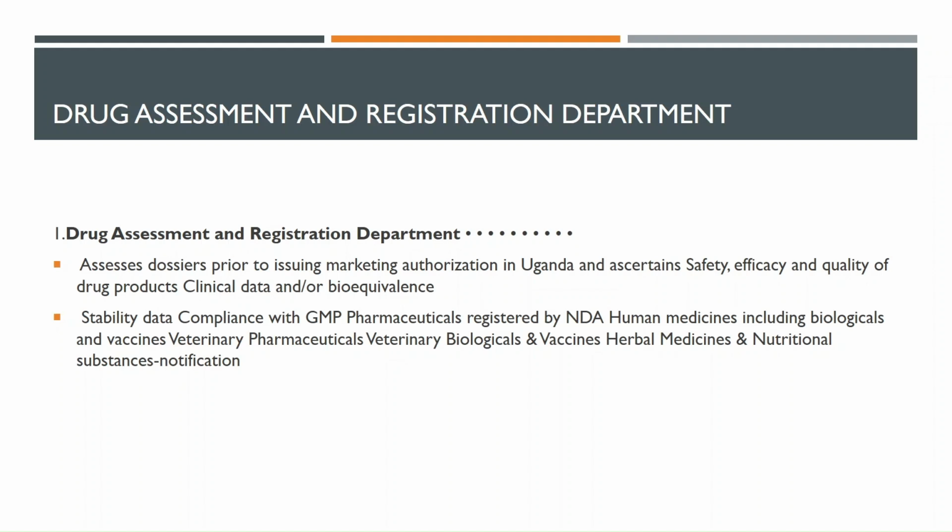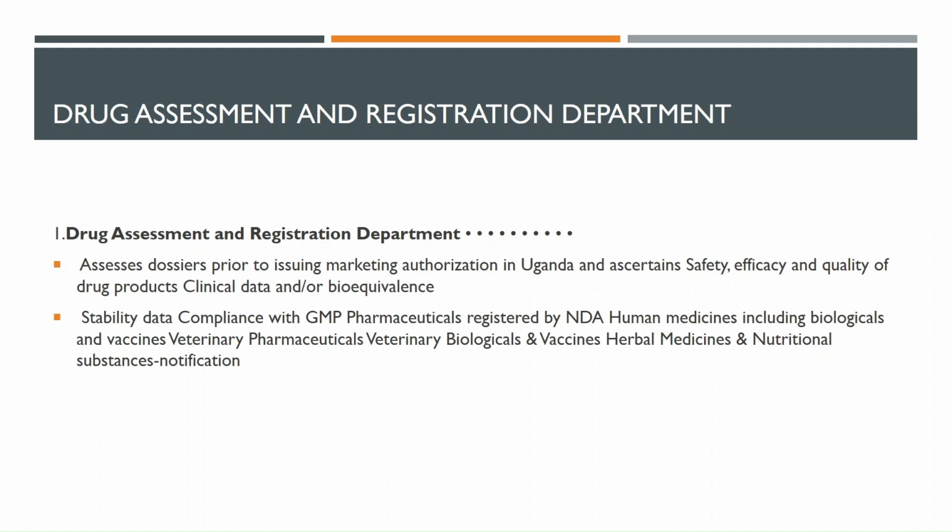And then we see the stability data and compliance with good manufacturing practices of pharmaceuticals registered by the National Drug Authority: human medicines, including biologicals and vaccines, veterinary pharmaceuticals, veterinary biologicals and vaccines, and herbal medicines. So on the stability data, they are going to look at the compliance of those that they have given rules or guidelines on good manufacturing procedures of how they can prepare human medicine.